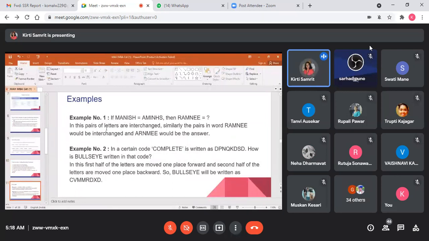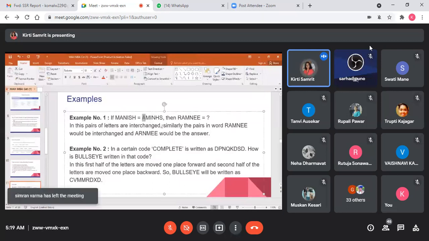In these pairs, the letters are only interchanged. See here, NA is there, then AM; NI is there, IN is there; SH is there, HS is there. They have just exchanged the two alphabets. So each and every problem will have a different pattern, a different logic, and you have to understand that.